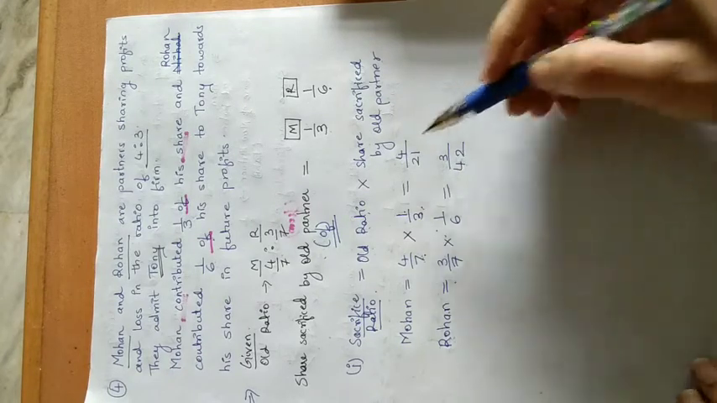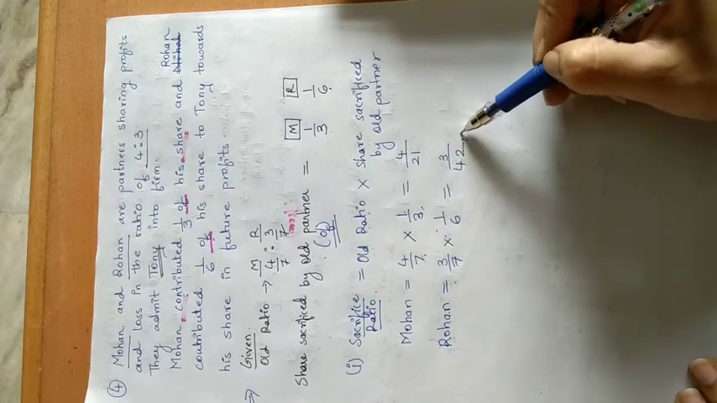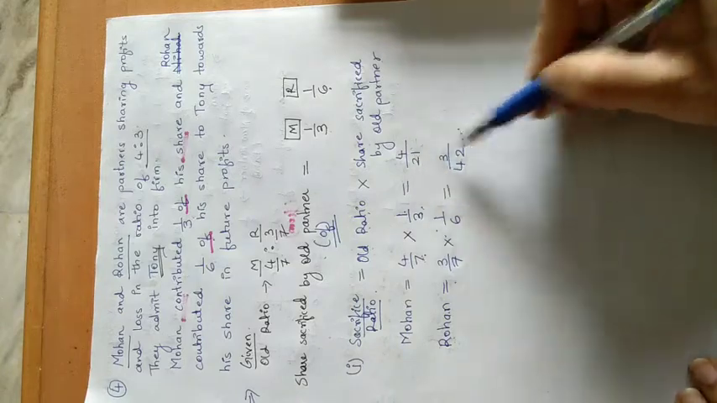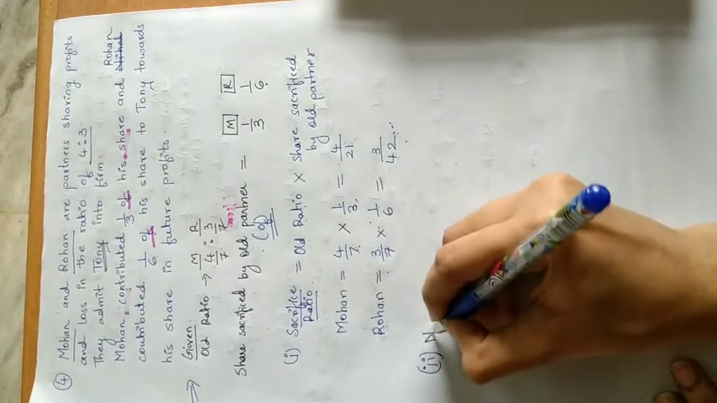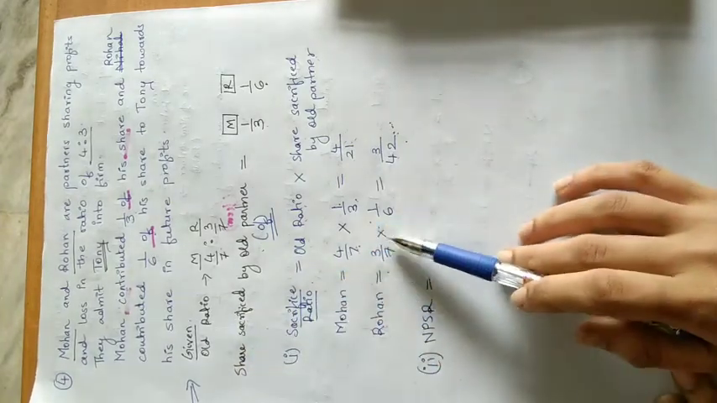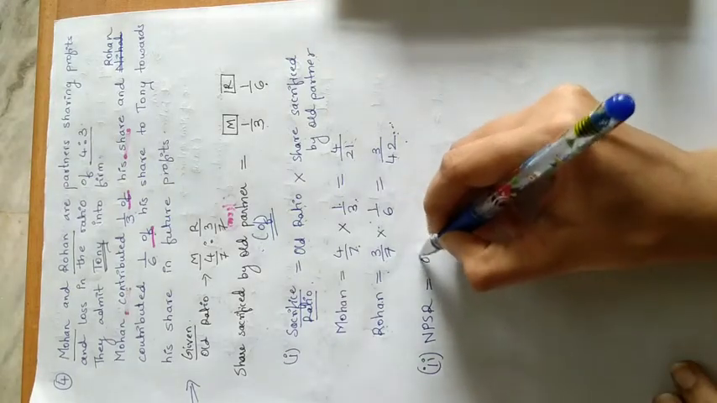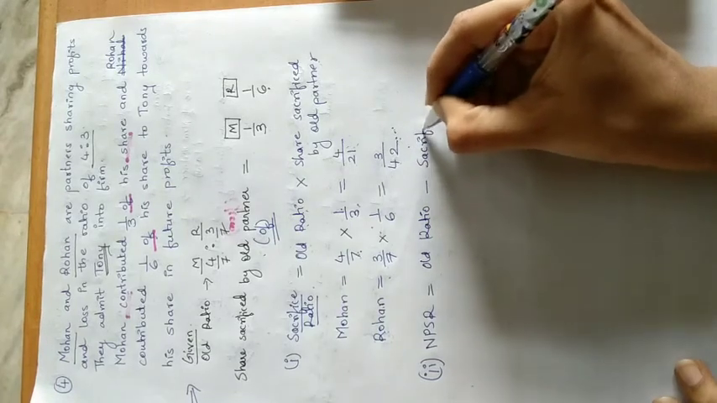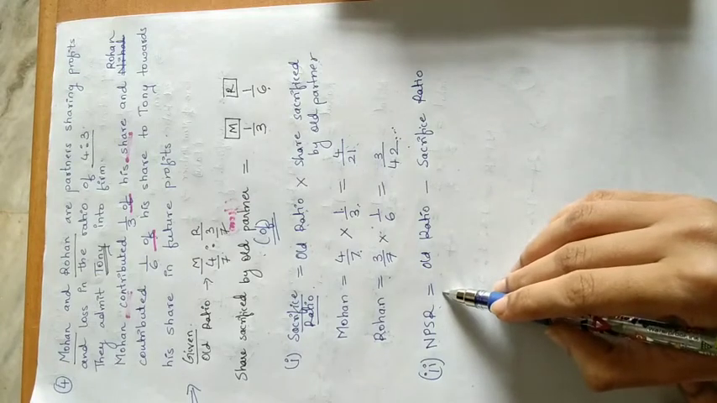So we will keep this as it is. We make the denominators the same only when calculating the new profit sharing ratio. We will keep this sacrifice ratio as it is over here. Now the next step is to calculate the new profit sharing ratio. We have the old ratio with us, and we also have the sacrifice ratio now. So old ratio minus sacrifice ratio will give us the new profit sharing ratio.